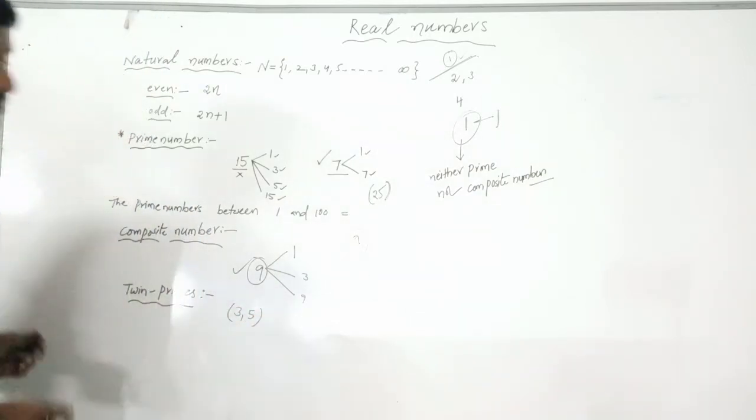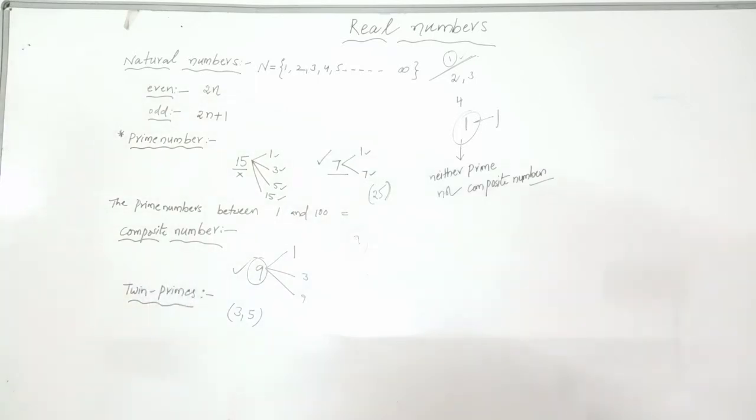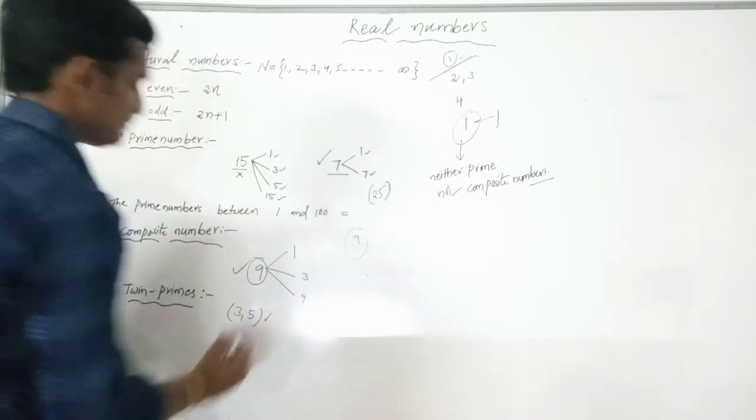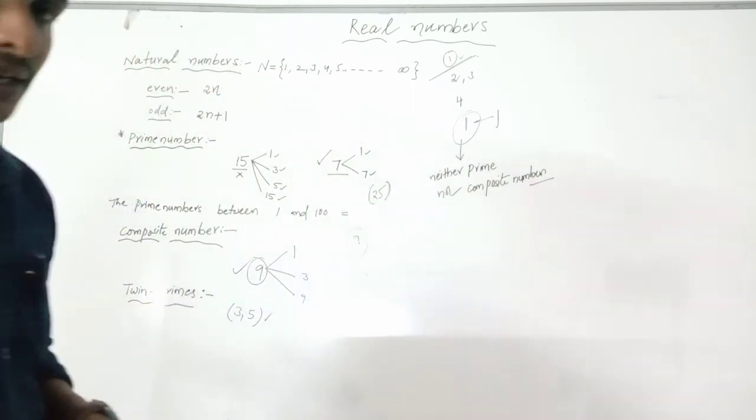Is 3 a prime number? Yes, 3 is a prime number. What is the second one? 5. Is 5 a prime number? Yes. What is the difference between 3 and 5? The difference between 3 and 5 is 2. So 3 comma 5 are called twin primes.